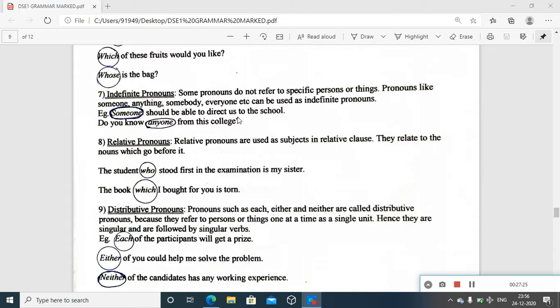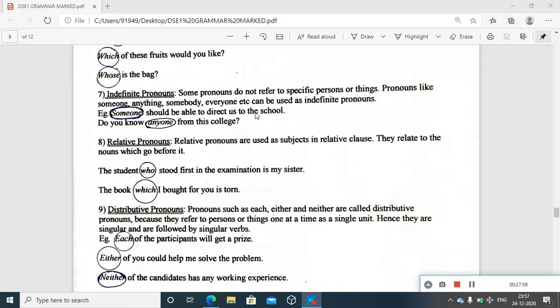Someone should be able to direct us to the school. If I say so, someone should be able to direct us to the school. I stand in between, with a number of people. A lot of people are there in front of me, maybe with me. So I tell someone should be able to direct. I don't say Anjali should be able to direct us to the school. I don't say Anushri should be able to direct us to the school.